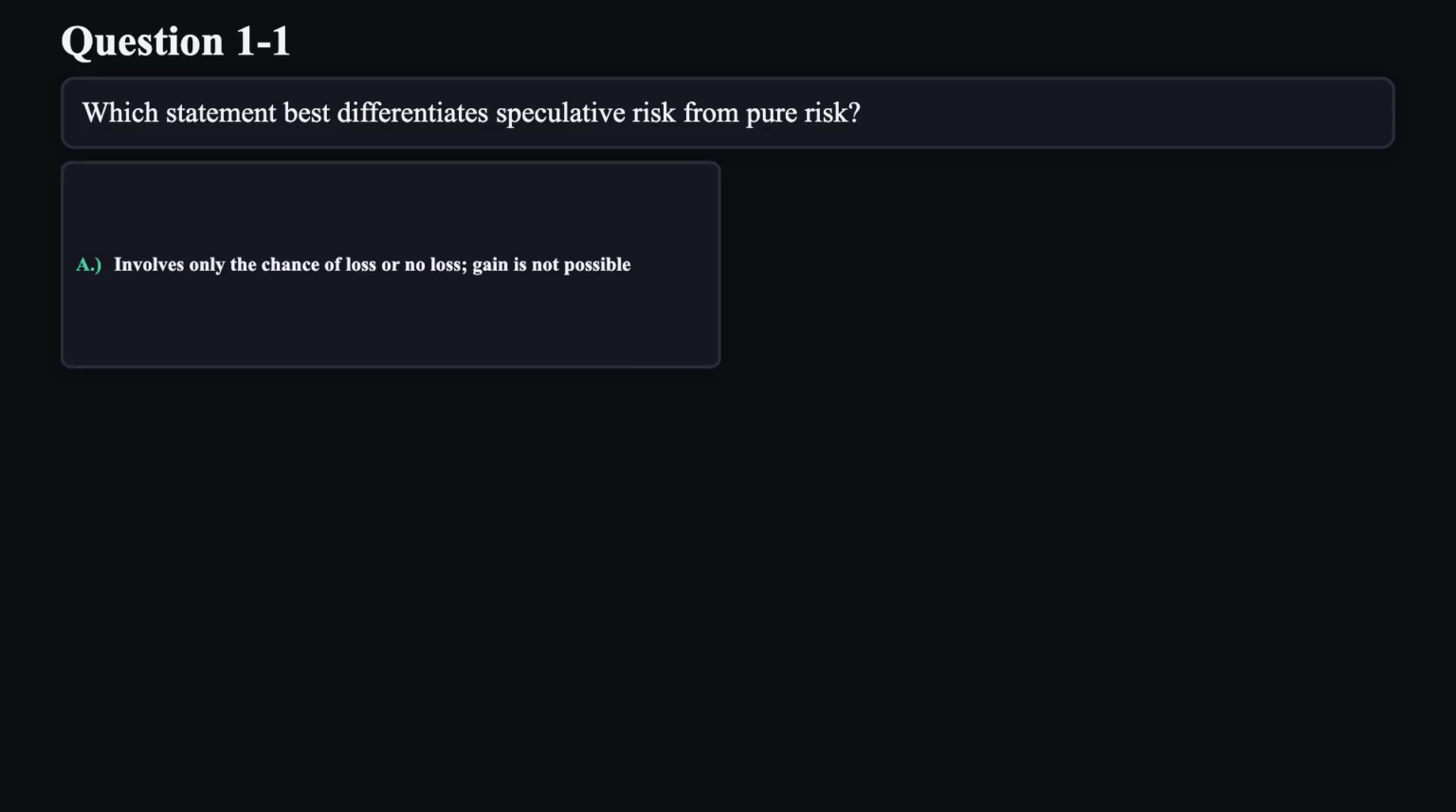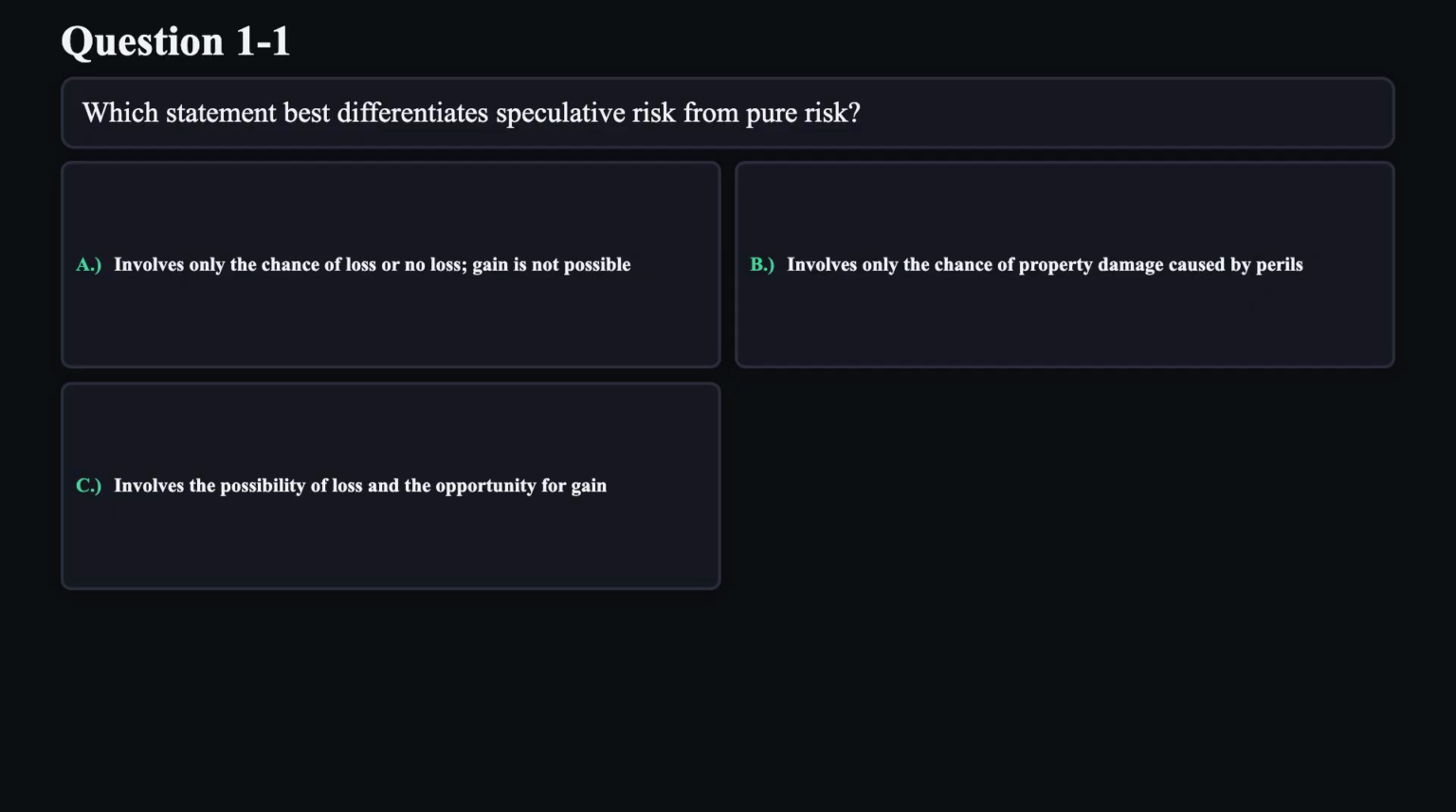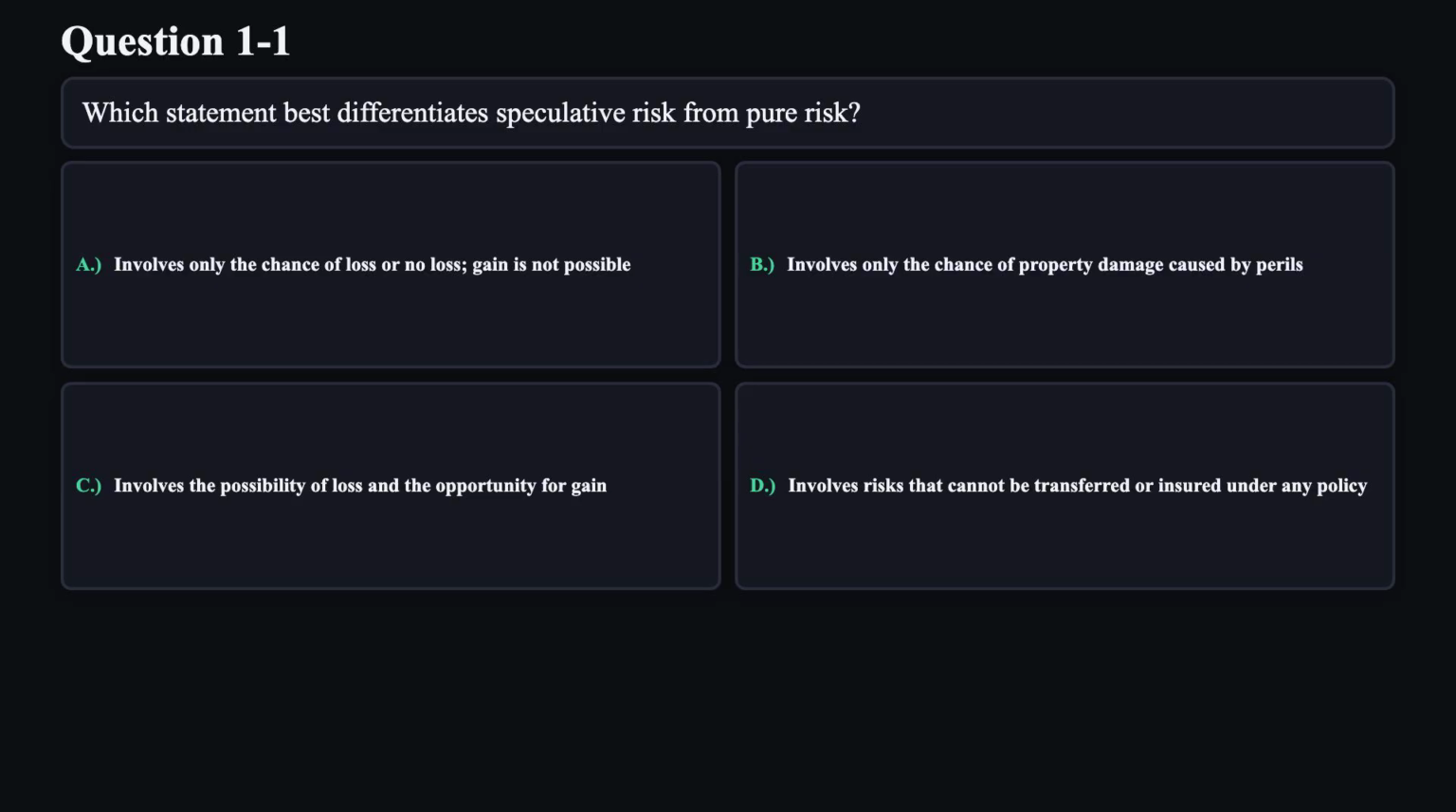A. Involves only the chance of loss or no loss. Gain is not possible. B. Involves only the chance of property damage caused by perils. C. Involves the possibility of loss and the opportunity for gain. D. Involves risks that cannot be transferred or insured under any policy.